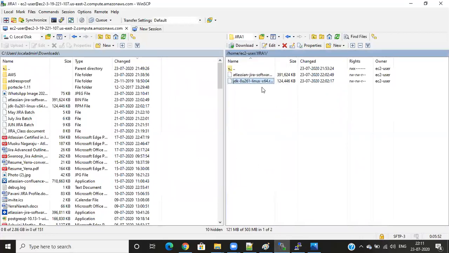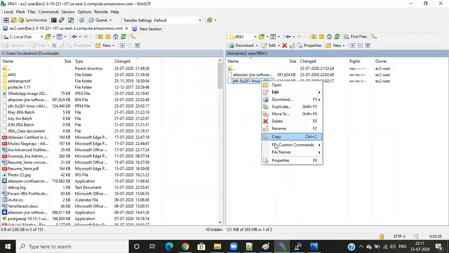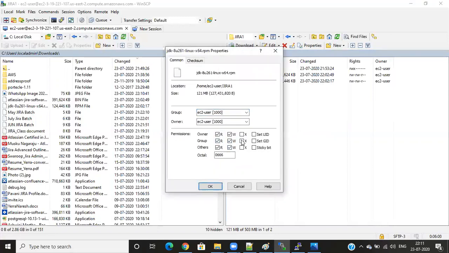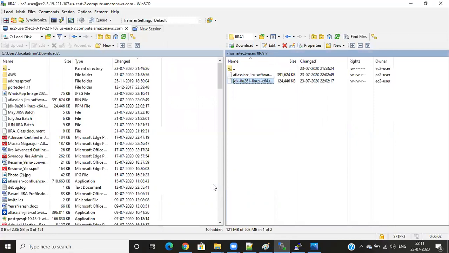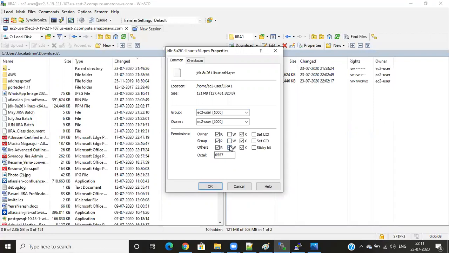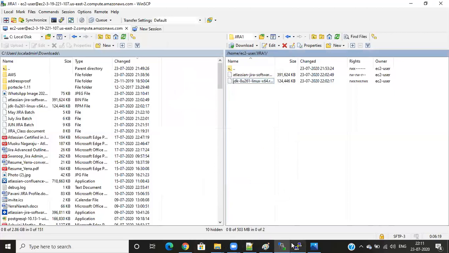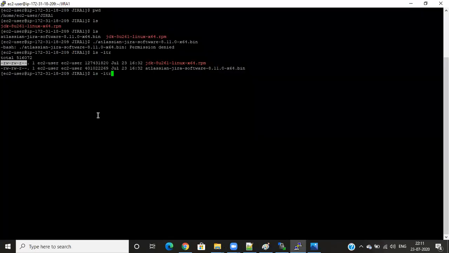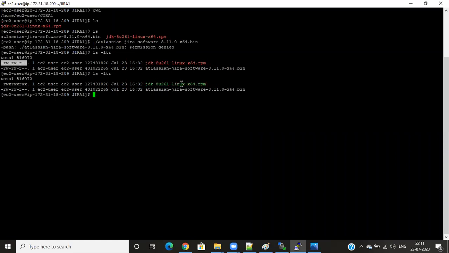Okay, but directly if I want to give permissions here, I can click on properties and I'll give full control. So read, write, execute, everything, and click on next. So when I'm selecting here, see here the numbers will be changing down here, 444 or read something like that. Okay, so I'll tell you how it works. I'll enter a total of 777. Okay, so now if I go to my Linux platform and enter the same command, see, this is coming in green because I now have all permissions. Read, write, execute, read, write, execute, read, write, execute. So anyone can do it.